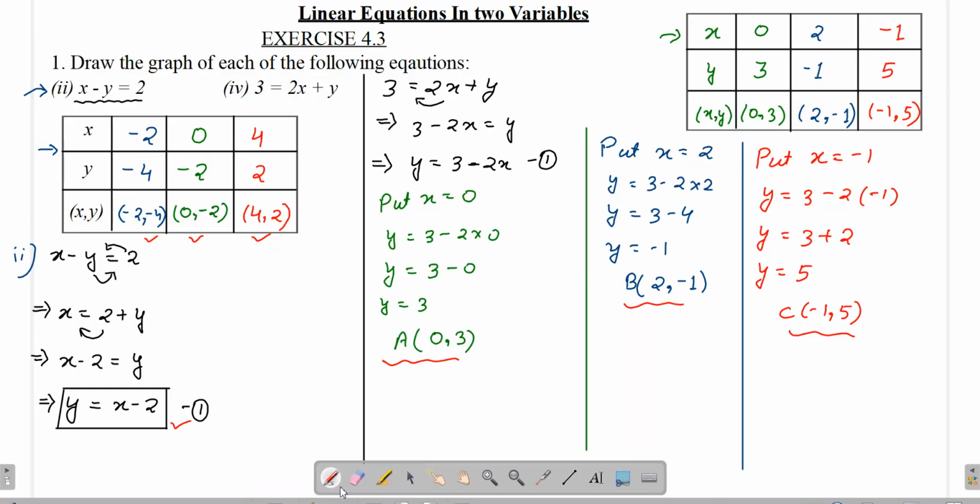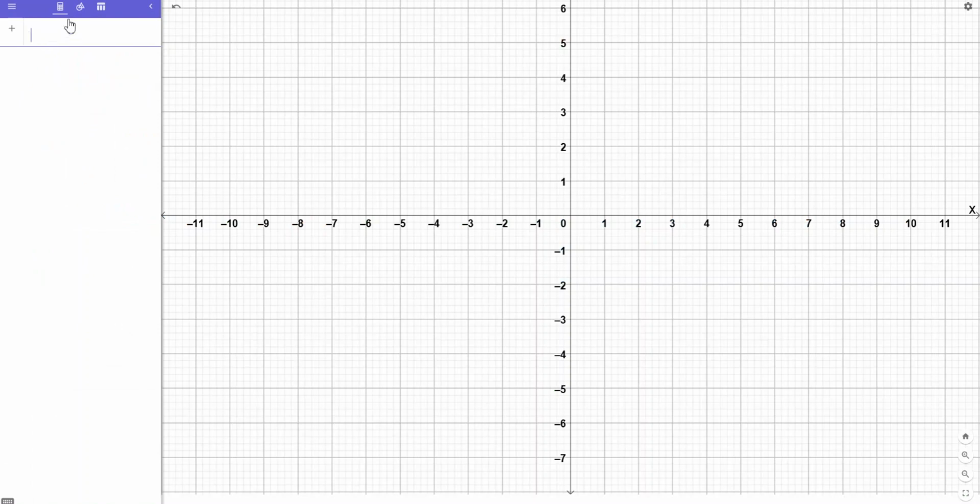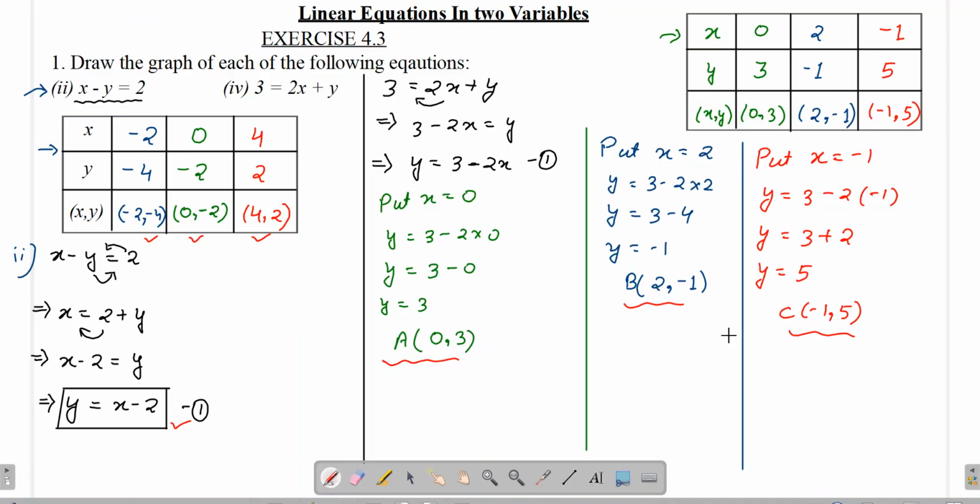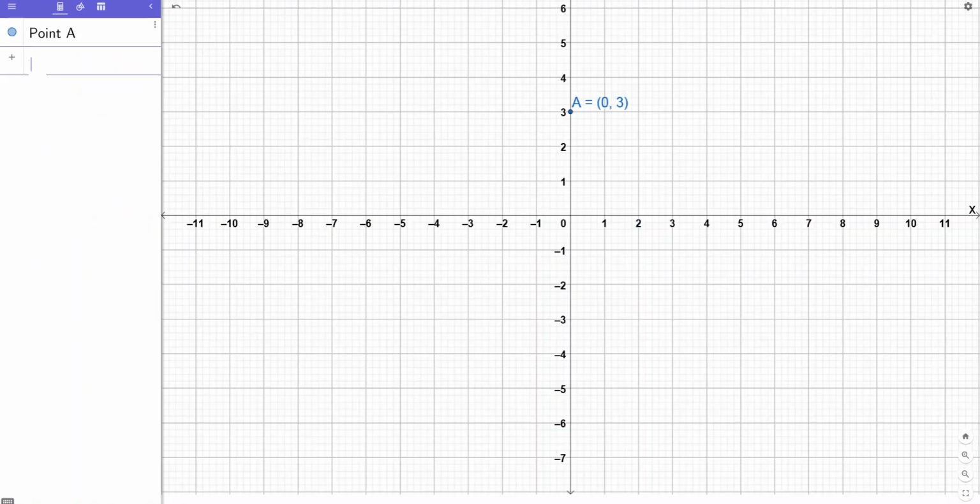So the first point was 0, 3. So let's plot 0, 3 first. 0, 3, and here it is. What was the second point? 2 comma minus 1 and minus 1 comma 5. So remember it, 2 comma minus 1 and minus 1 comma 5. So the second point is 2 comma minus 1. Here it is. And the third point was minus 1 comma 5. Here it is.